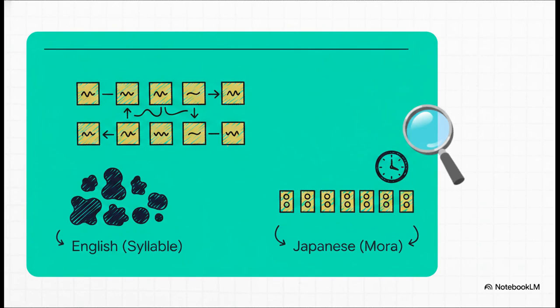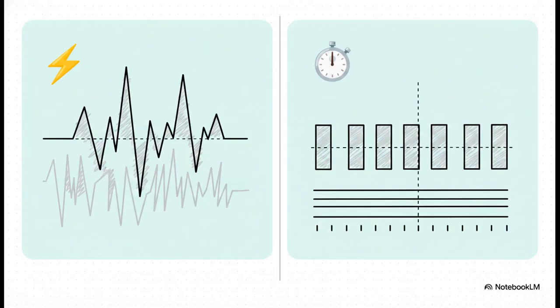When we talk about language, most of us instantly think of the syllable as the basic building block, right? But standard Japanese operates on a completely different system. It uses something called the mora or haku. See, while English relies on syllables, which can wildly vary in how long they take to say out loud, Japanese relies on the mora. In this system, every single unit, even just a standalone consonant, takes up its own strictly dedicated block of time.